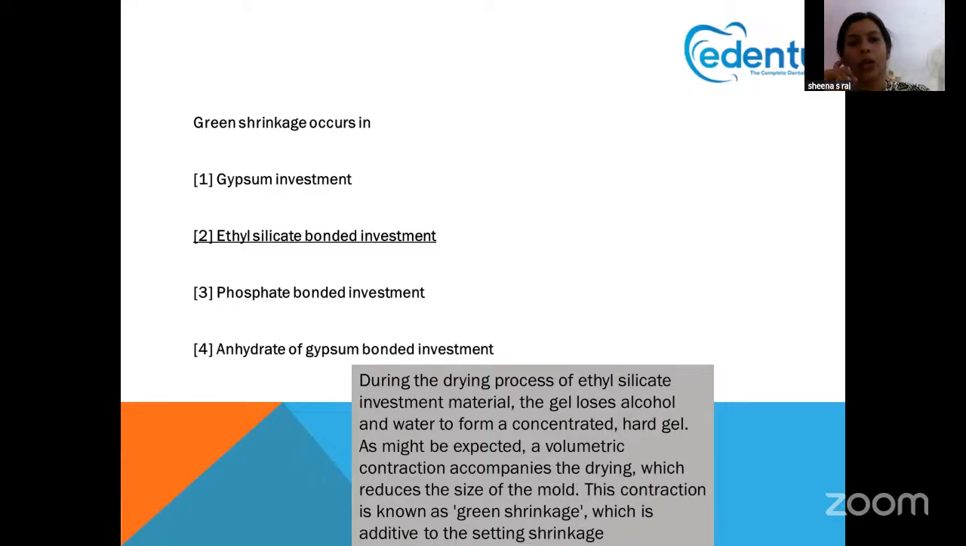Hope you understood. Normally, whenever an investment is heated, there are byproducts being formed, right? The byproducts formed in ethyl silicate based investment are alcohol and water. So there is shrinkage of the material taking place, and that kind of shrinkage is called green shrinkage. Please keep this in mind.